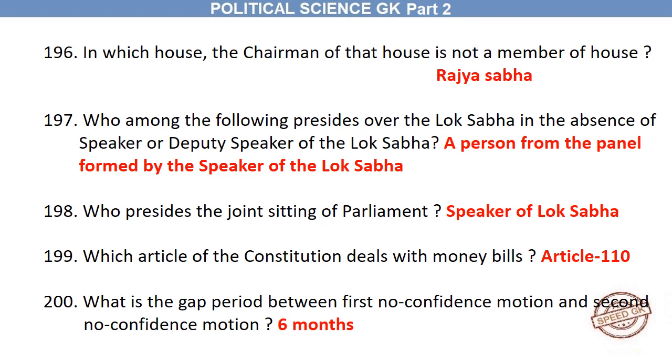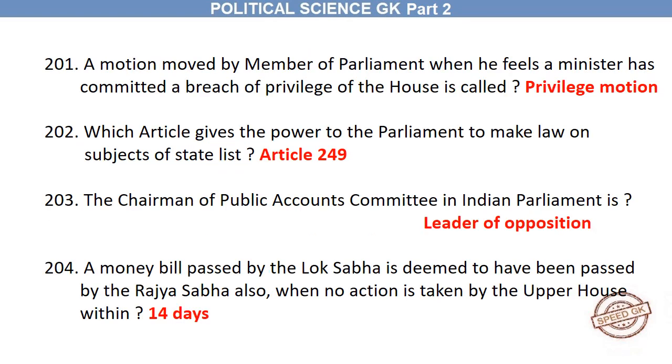Who presides over the joint sitting of Parliament? Speaker of the Lok Sabha. Which article of the Constitution deals with money bills? Article 110. What is the gap period between the first no-confidence motion and the second no-confidence motion? 6 months. A motion moved by a Member of Parliament when he feels a minister has committed a breach of privilege of the House is called a privilege motion.